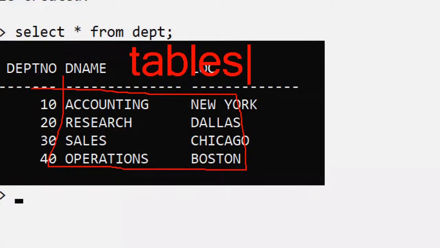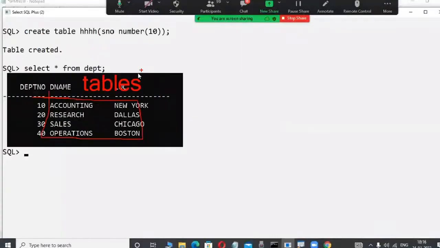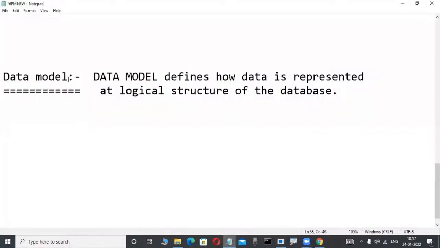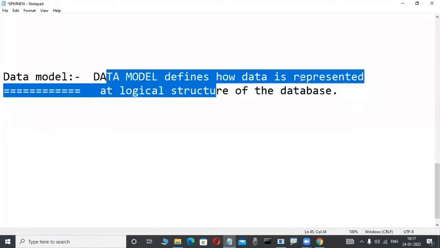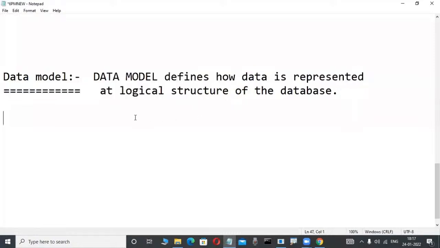Hierarchical data model, network data model and some other data models were there, with softwares like IMS and IDMS in those days. But nowadays, data model defines how data is represented at a logical structure of the database.